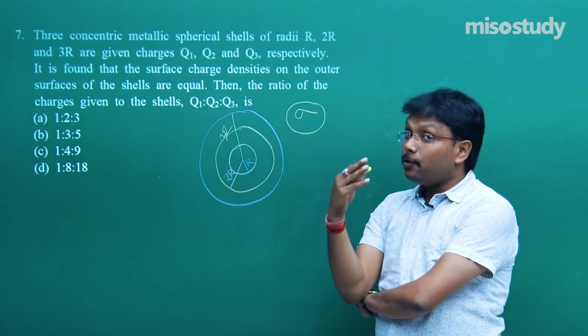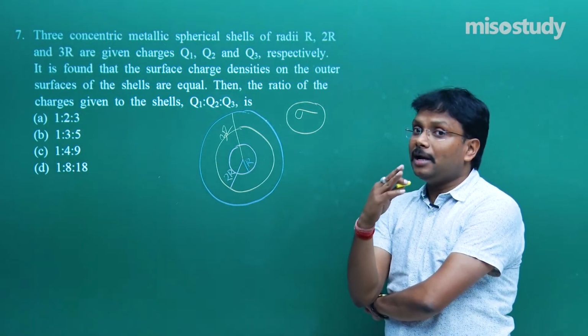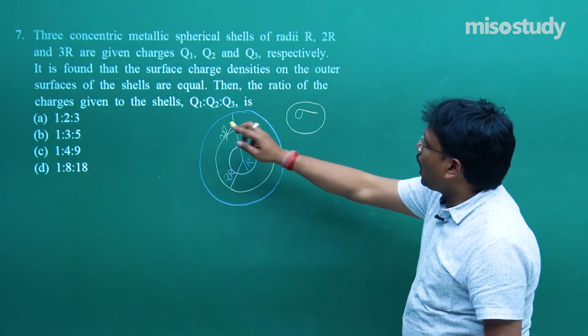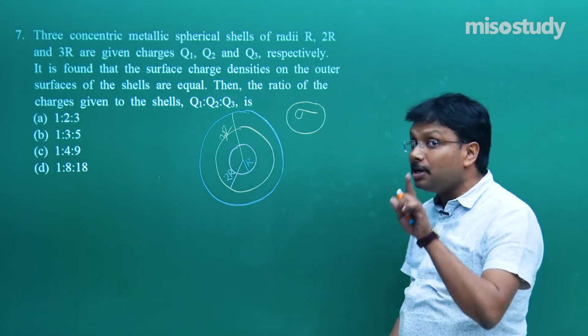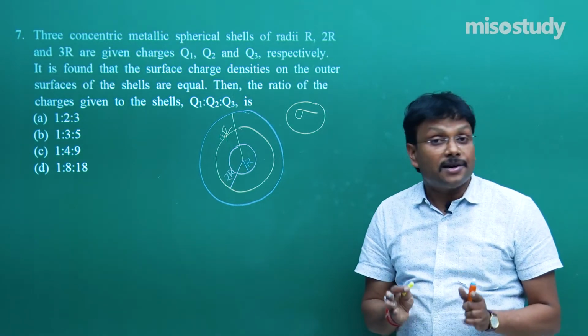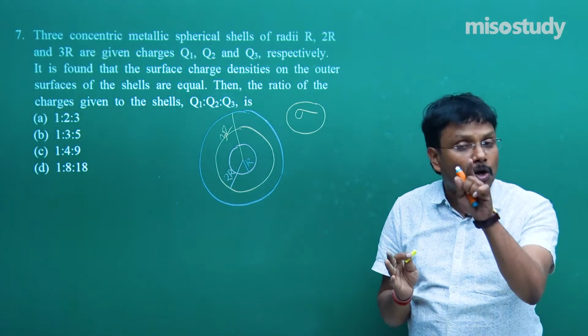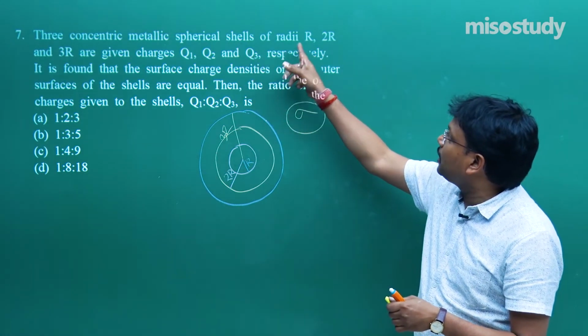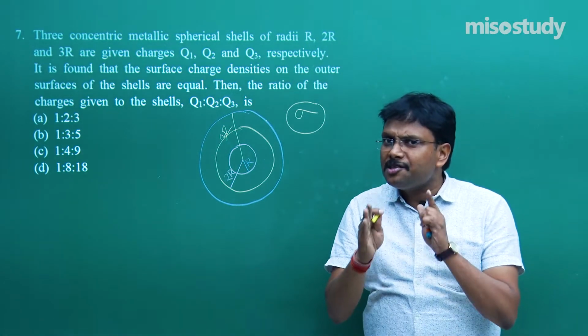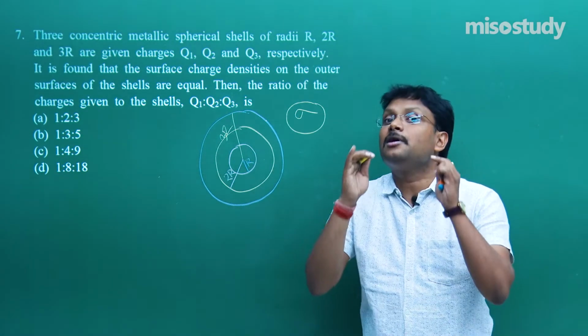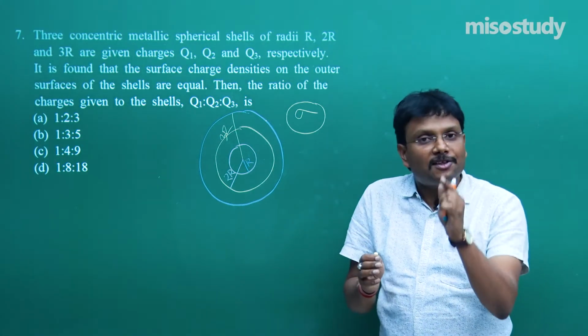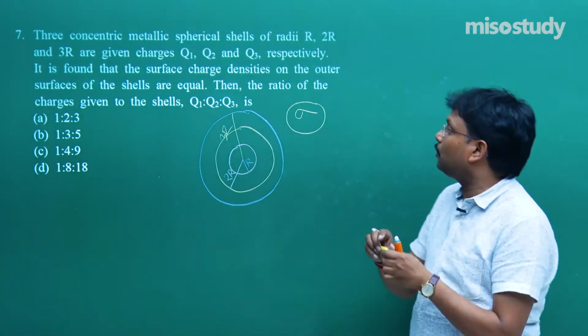And that's why I devoted a good amount of time during the regular lectures. On the outer surfaces of the shells are equal, meaning surface charge density is equal. My dear students, if surface charge density is equal but the charges and areas are different, something is happening which is ensuring that surface charge density remains constant. And what exactly that is, we will try to find out.